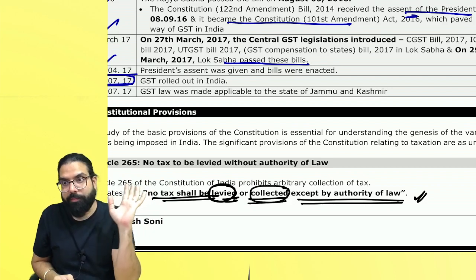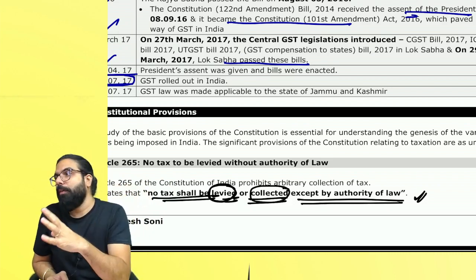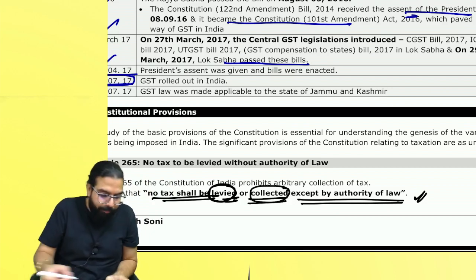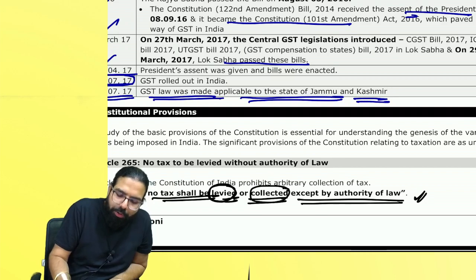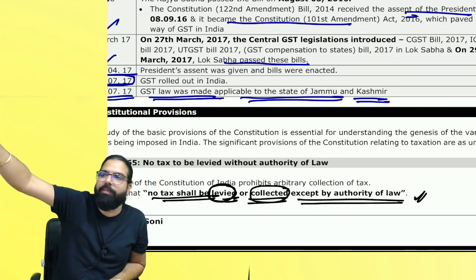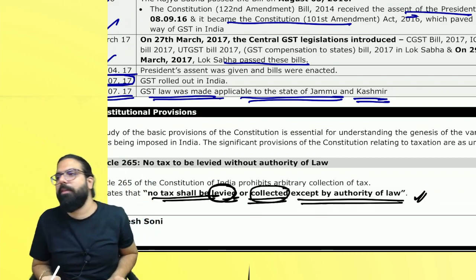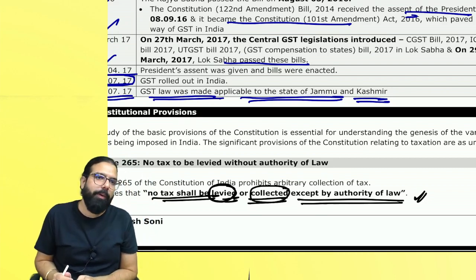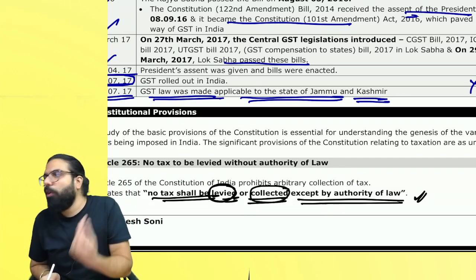except Jammu and Kashmir. There was always an issue, but ultimately on 8th of July, GST law was made applicable in Jammu and Kashmir also, because they also passed through their respective state legislature. They passed the SGST bill, the Jammu and Kashmir SGST bill. Is my point clear? Although it is a lot of detail, the thought has to be clear on how the law came.